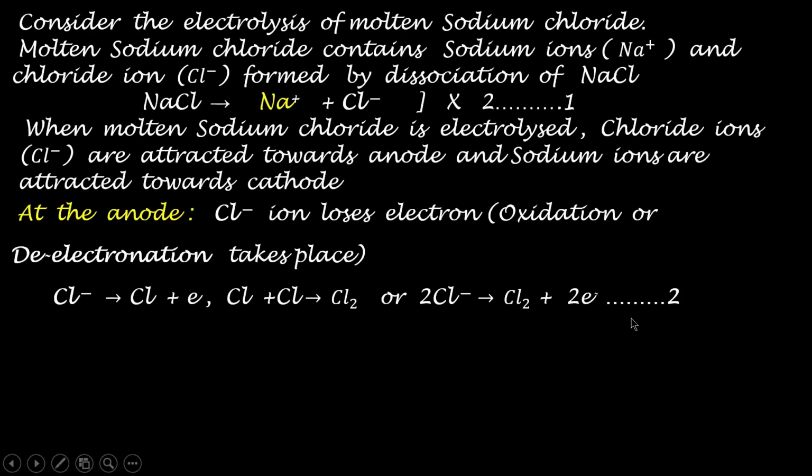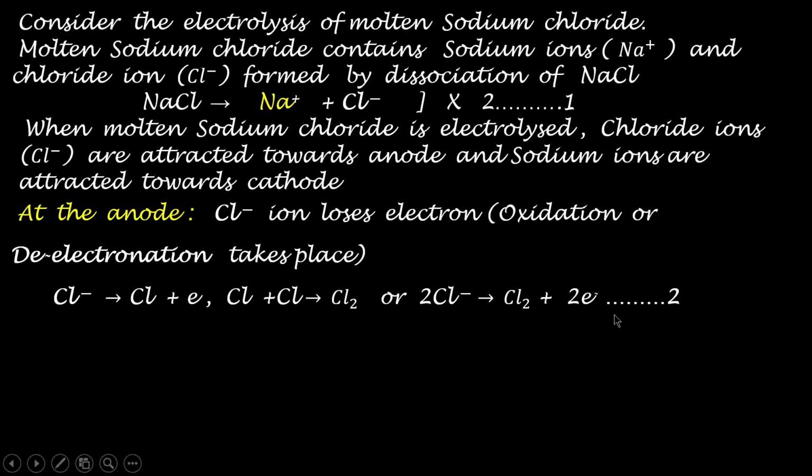Now let us call this equation 2. This is equation 1. Here equation 1 is multiplied by 2, because here you have 2 chloride ions. So for balancing that, you have to multiply equation 1 by 2. Equation 1 is the ionization of the sodium chloride.